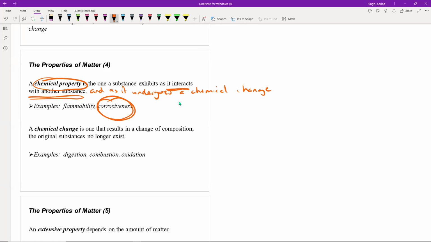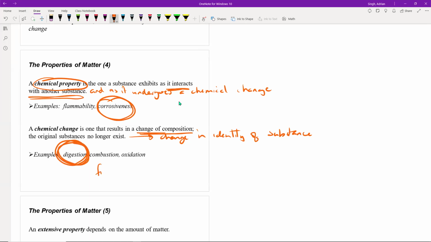And then a chemical change is a change that does result in the change of composition. The original substance is no longer going to exist. You can say there's a change in the identity. A good example of a chemical change would be the digestion of the foods that you eat.